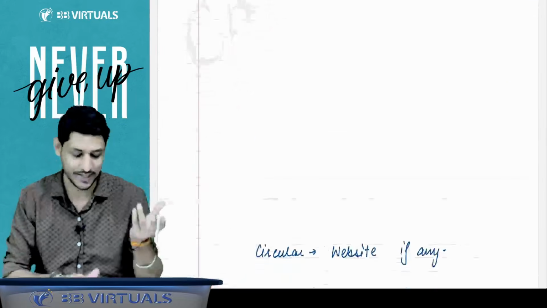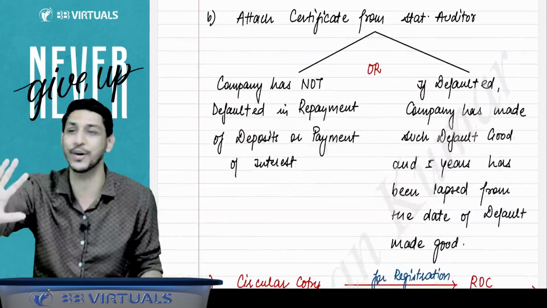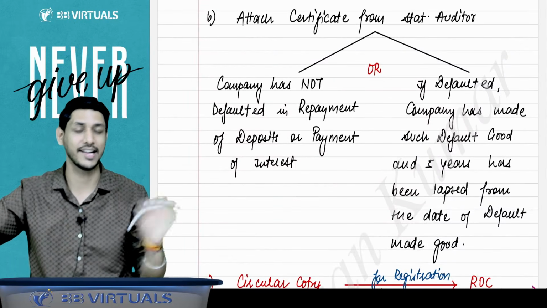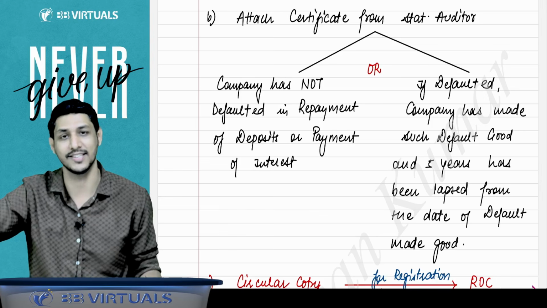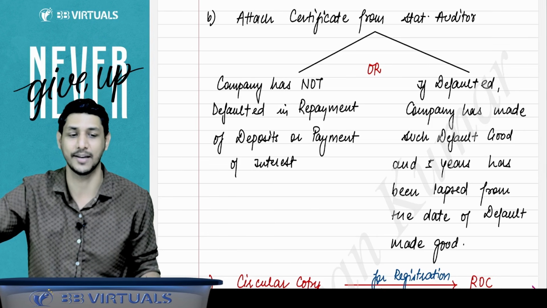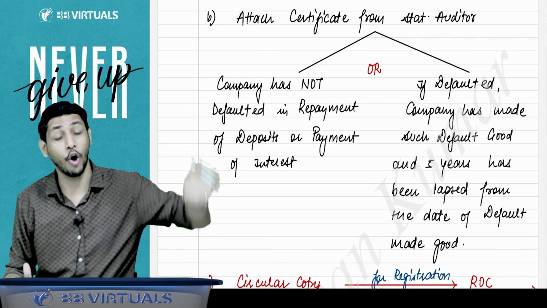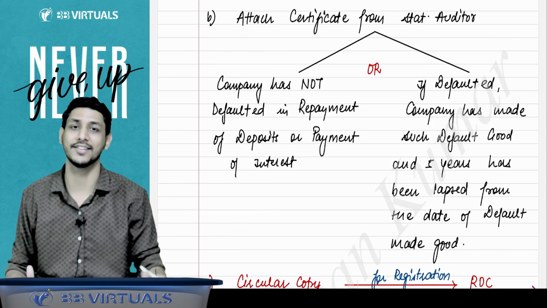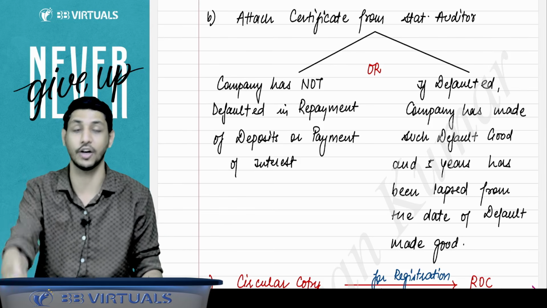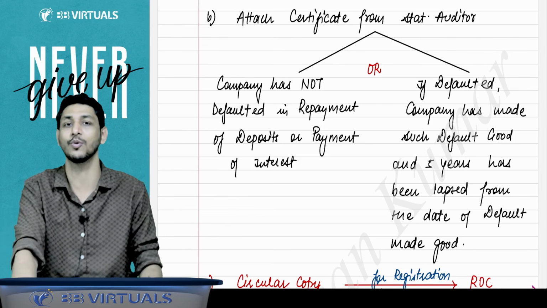Now I'll come to the last section. So is the last section, is the chapter going to be over? No, because sections are very few but rules are very many in this chapter. So many rules are there in this chapter, so you have to learn so much content in the rules only. There is a long definition of deposit, and which things are not covered in the definition of deposit, that we have to understand.